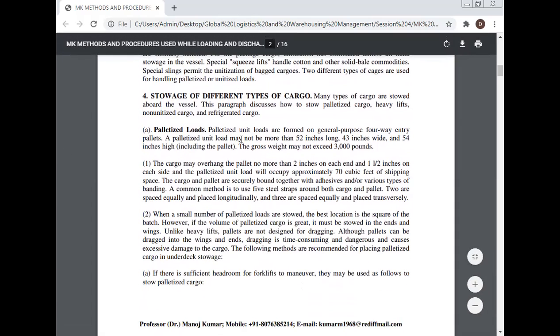Palletized load. Palletized unit loads are formed on general purpose four-way entry pallets. A palletized unit load may not be more than 52 inches long, 43 inches wide, and 54 inches high, including the pallet. The gross weight may not exceed 3,000 pounds. The cargo may overhang the pallet no more than 2 inches on each end and 1 inch on each side, and the palletized unit load will occupy approximately 70 cubic feet of shipping space.